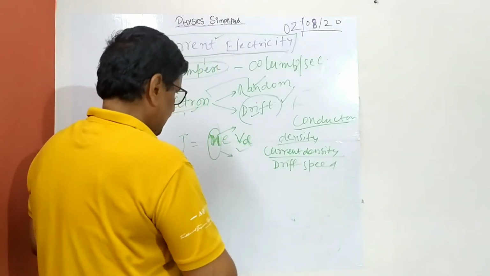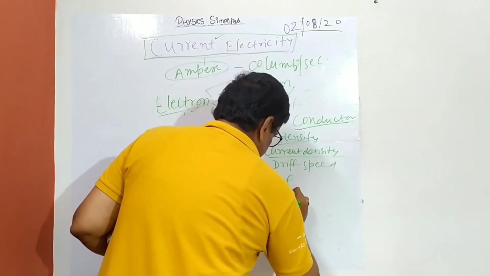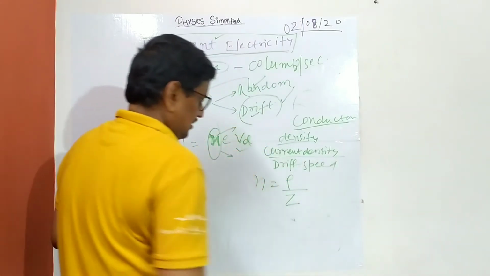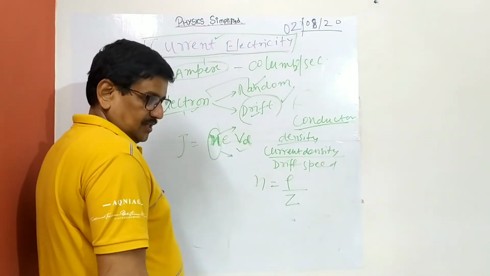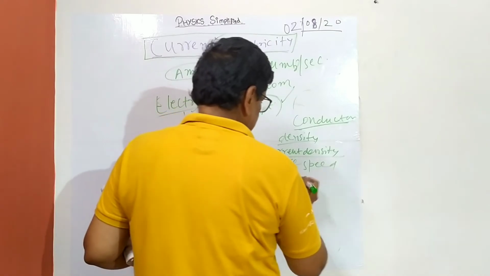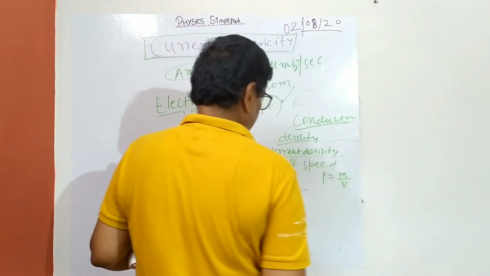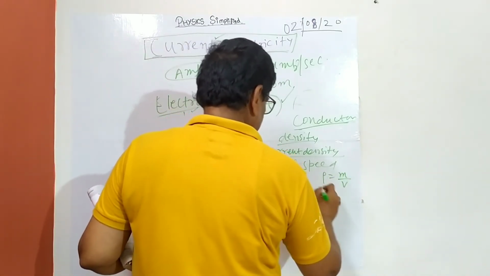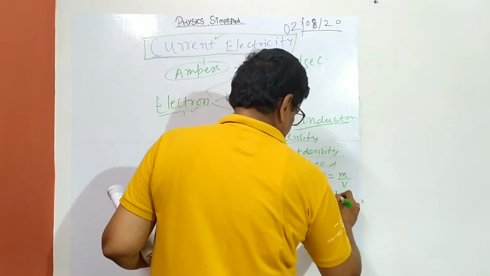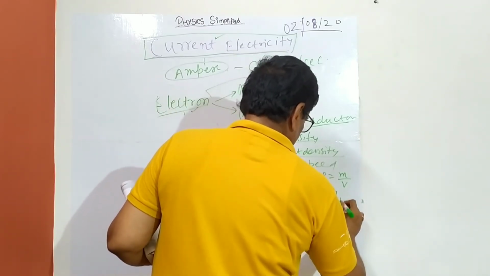So I will give you a formula, and that is n equal to density divided by atomic number. This is the formula, and how is it calculated? This can be seen like so. Density is how much? Density is mass per unit volume. Okay, so mass per unit volume is given. And what is electron density? It is the number of electrons per unit volume. So I am writing n equal to number per unit volume.